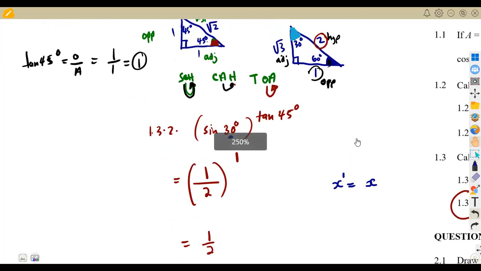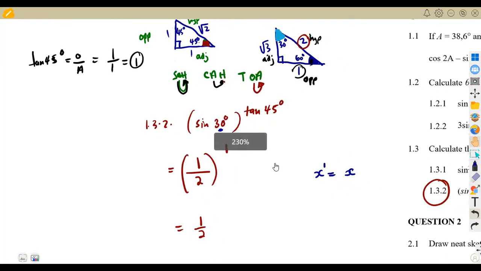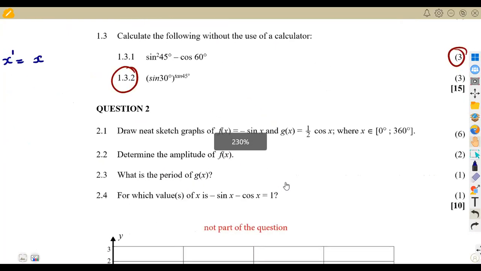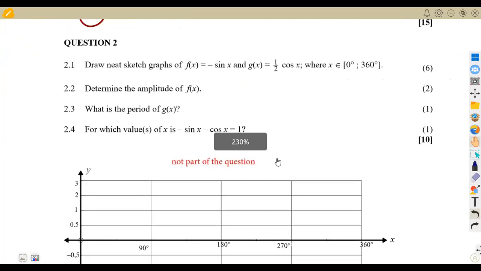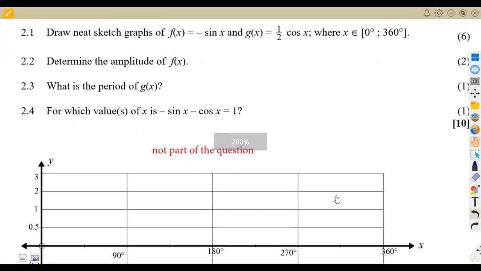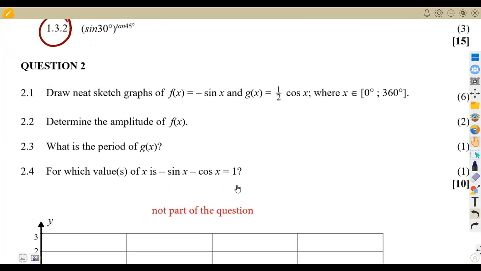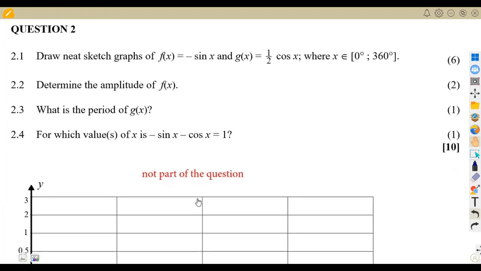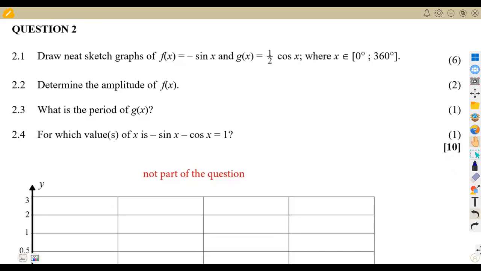Actually, 1.3 was the simplification part only. That is what we had without using a calculator. Then we've got question number 2. If we check on question number 2, there's another part which is not part of the diagram. This part that you see is not part of the question. It is something that I just put so that we can answer our question, because we need this part here. Then we are given to draw a neat sketch.